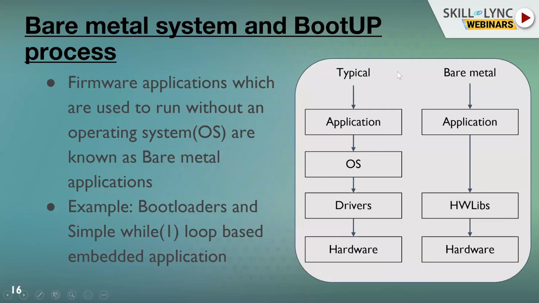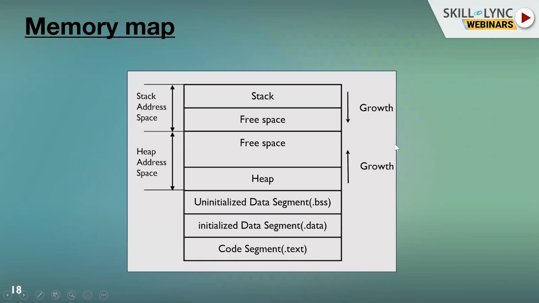So if we see, this is software. When we build the software, this is the memory map that is going to be available. We have a code segment, which is our text. What we have written in code, all the instructions, are called text. Data means all the data needed when the instructions are executed. Data segments are mostly the initialized data, like int a = 0. This is the initialized value, and the initialized value goes to the data segment. And we have uninitialized global variables and so on; these are all part of the BSS. Then we have heap, free space, and stack.